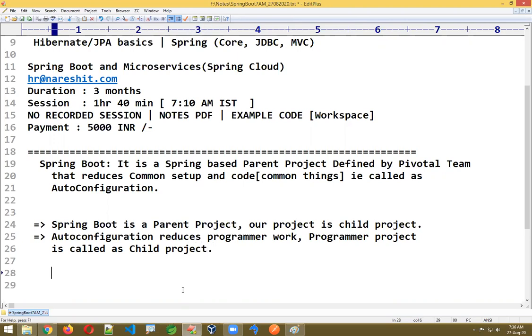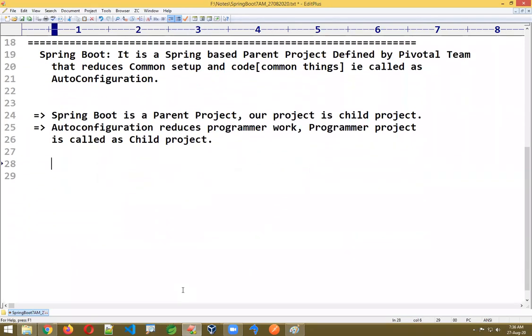Now, just for comparison purposes, I'm giving one small example. Consider I want to work with a database connection. Just for your understanding, I'm writing a simple code. It's pure JDBC code, and I'm comparing with it here.